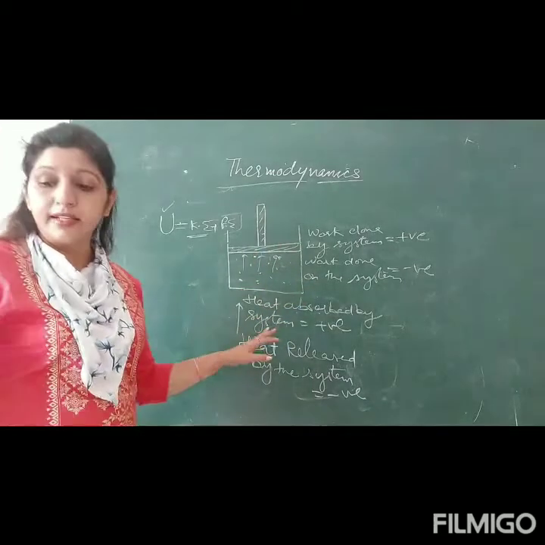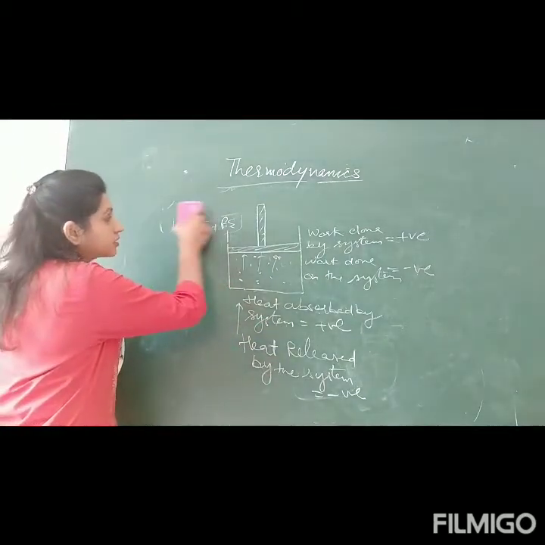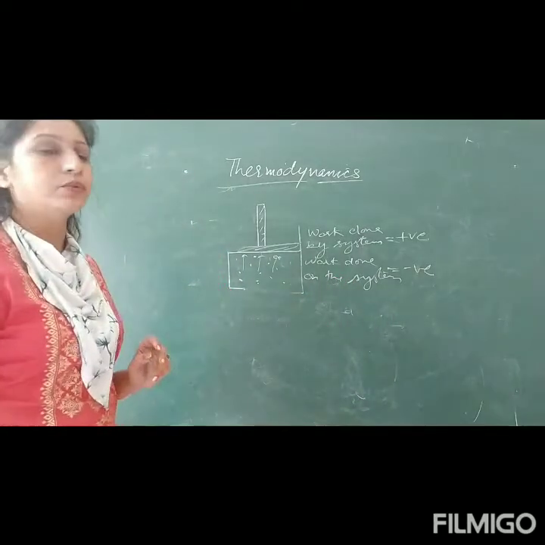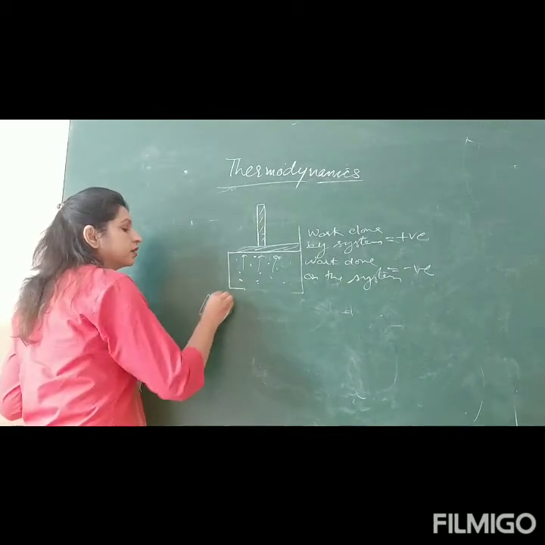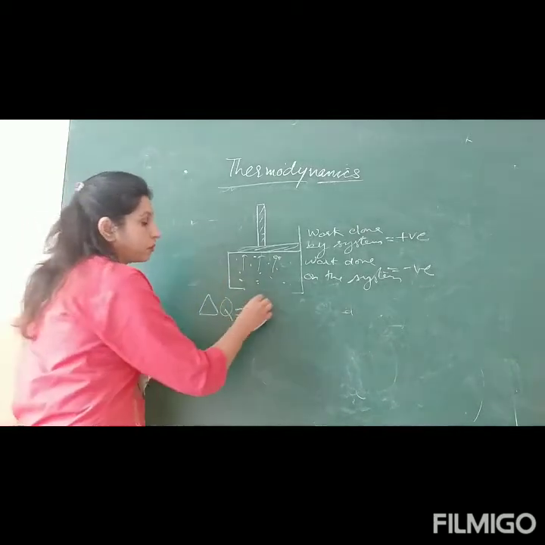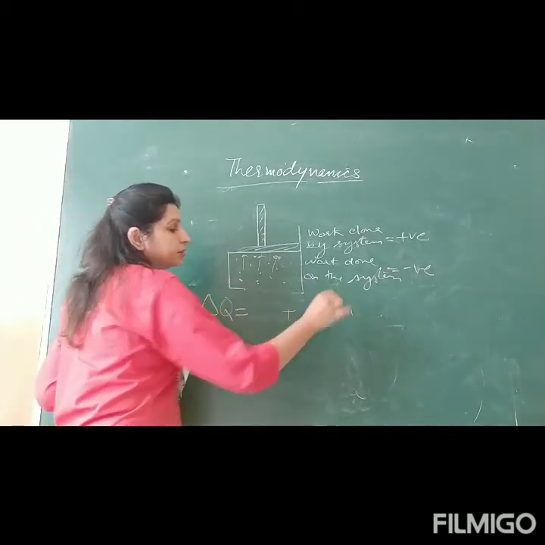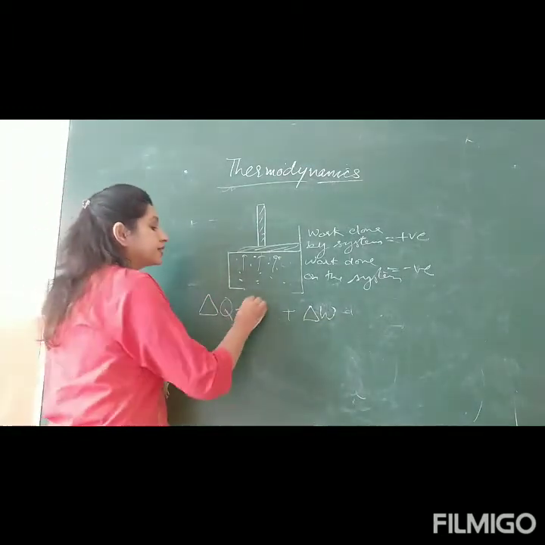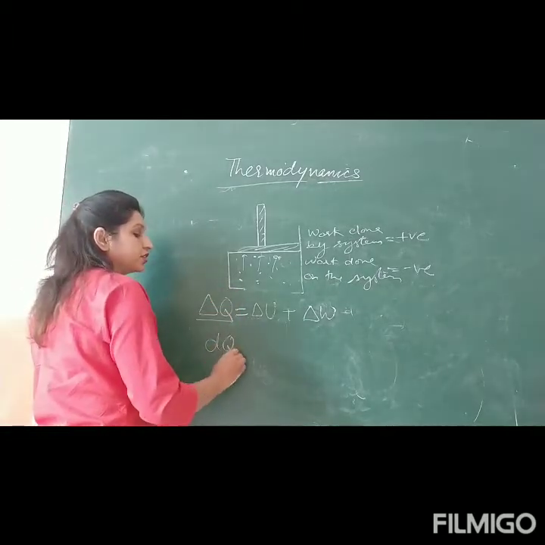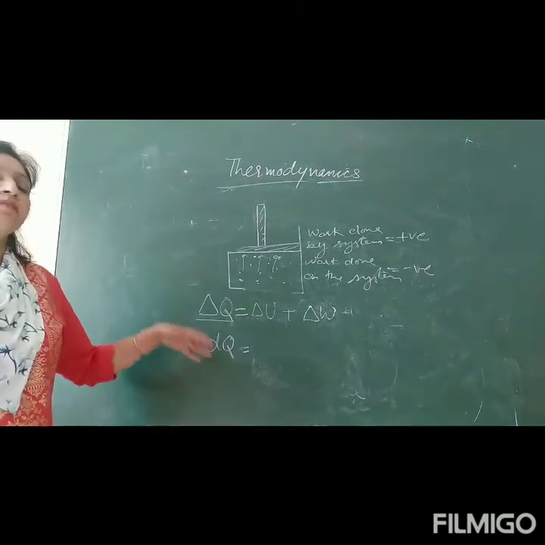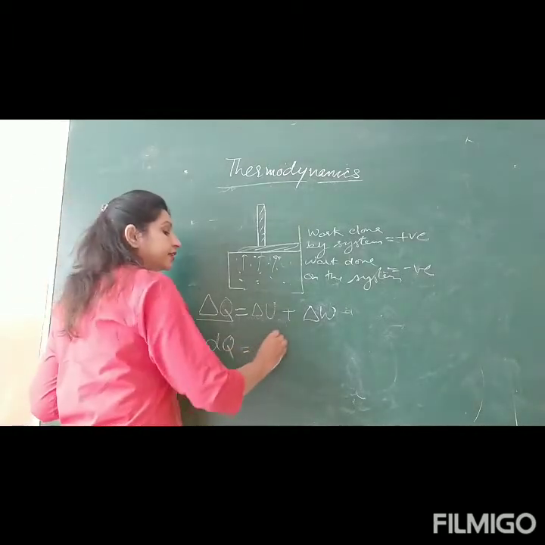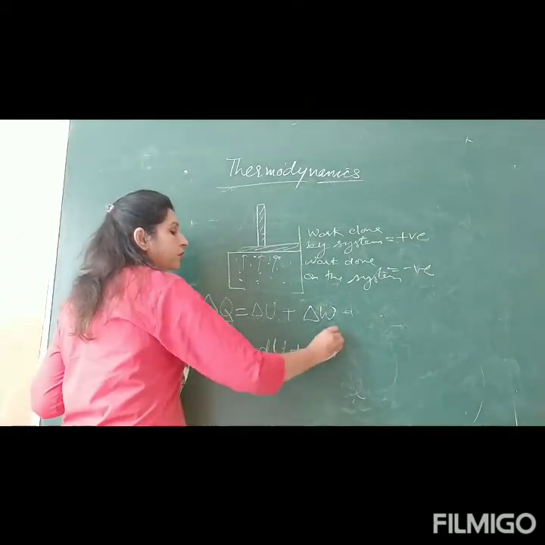Now how these three are related is given by the first law of thermodynamics: the heat given to the system, delta Q, the heat absorbed by the system, is equal to, because this heat absorbed will be utilized for two purposes. Number one, to do some work, say delta W. Second, to increase its internal energy, delta U. I can write it like this also: dQ is the change in heat, the heat given to the system or taken out from the system. That will affect internal energy, dU, and some amount of work is done.